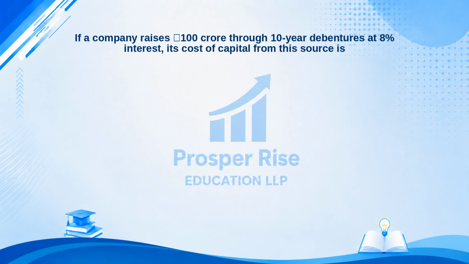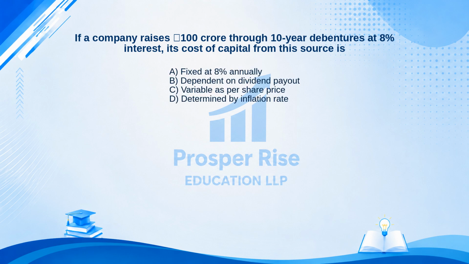If a company raises ₹100 crore through 10-year debentures at 8% interest, its cost of capital from this source is... Here are your options. A. Fixed at 8% annually. B. Dependent on dividend payout. C. Variable as per share price. Or D. Determined by inflation rate. Take a moment to pause the video and decide.